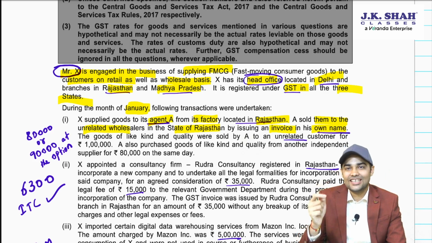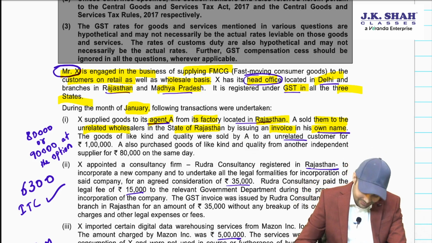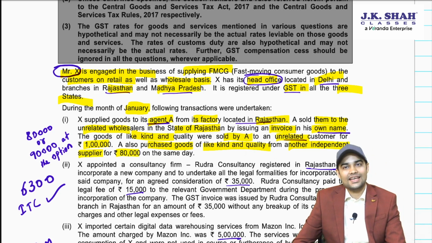X will bill to the agent, then the agent is going to bill it further to the person to whom he is selling. The goods of like kind and quality are sold by A to unrelated customers for 1 lakh. A also purchased goods of like kind and quality from another independent supplier for 80,000 on the same day.